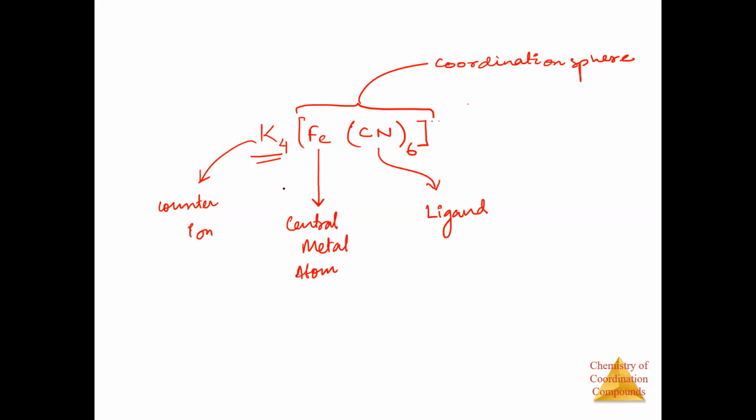See, there are a few things that you have to remember. Counter ion, that is not very important. Then we have the central metal atom, this is important, and the ligand, that is important here. And the part inside the square bracket is known as the coordination sphere, and the part that is outside, that is known as the coordination number. Okay, now moving on.